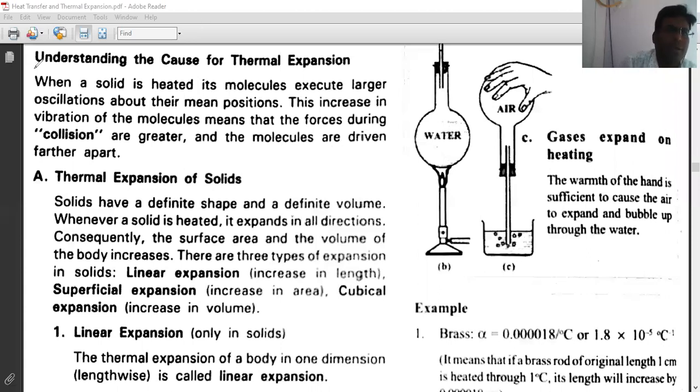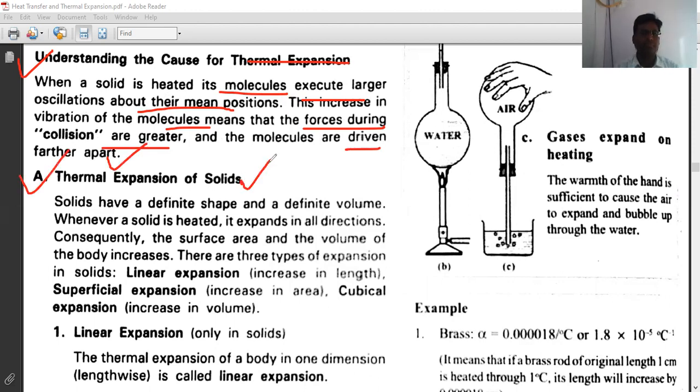Now look at the next point, understanding the cause for thermal expansion. When a solid is heated, its molecules execute larger oscillations about their mean position. This increase in the vibration of the molecules means that forces during the collisions are greater and molecules are driven farther apart.